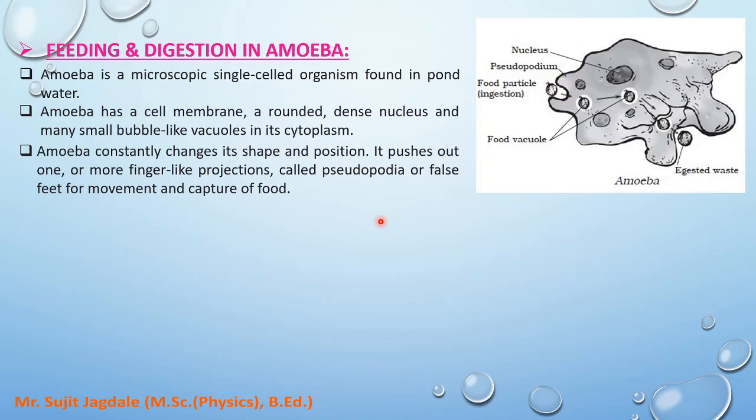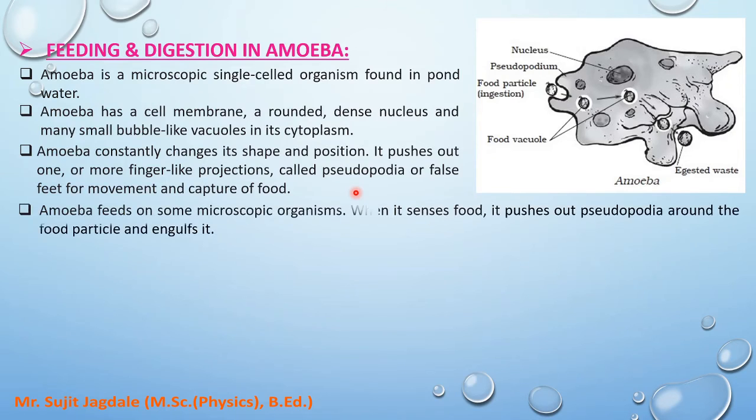Okay, so just remember the function of pseudopodia. It is actually used for movement or capture of food. It is also referred to as false feet. Now amoeba feeds on some microscopic organisms. That means it again depends on some other microscopic organism. As we have discussed in the first point, amoeba is already a microscopic organism, and again it depends on another microscopic organism. So just imagine those food particles which amoeba takes, those are very microscopic as compared to the amoeba.